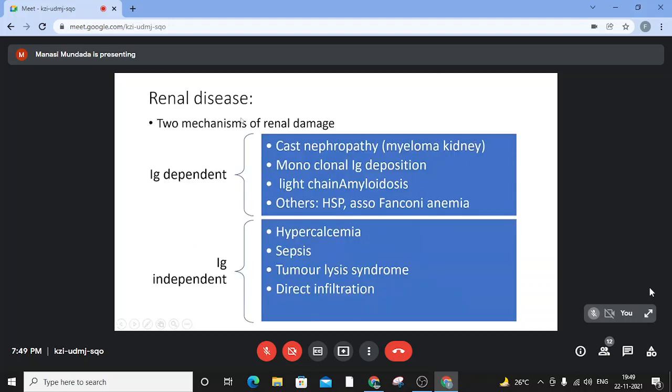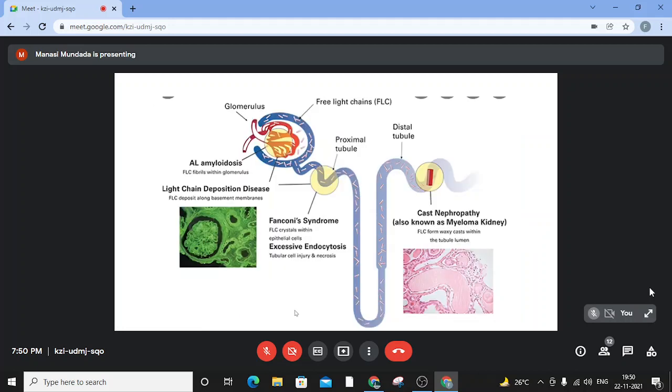The renal disease, there are two mechanisms of renal damage, the immunoglobulin dependent mechanism and the immunoglobulin independent mechanism. In the dependent mechanism, there is cast nephropathy, commonly called the myeloma kidney, the monoclonal immunoglobulin deposition disease, and the light chain amyloidosis. The immunoglobulin independent mechanisms are due to hypercalcemia, sepsis, tumor lysis syndrome, and very rarely direct infiltration of the kidney by the myeloma cells.